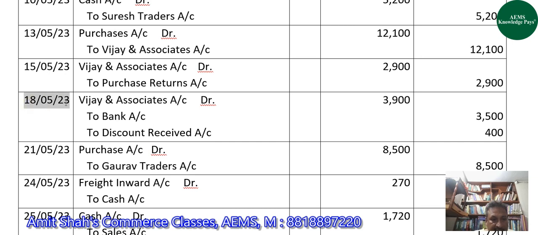Then again on 18th May, we debited Vijay and Associates account. So on the debit side of Vijay and Associates account, we will write to bank account and to discount received account with 3,500 and 400 respectively.